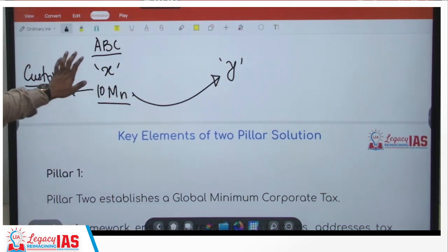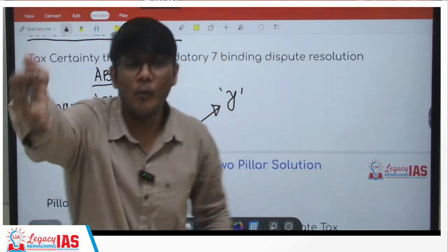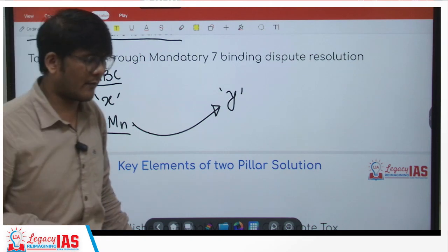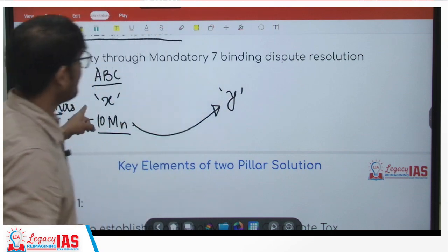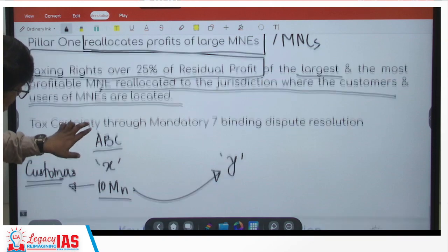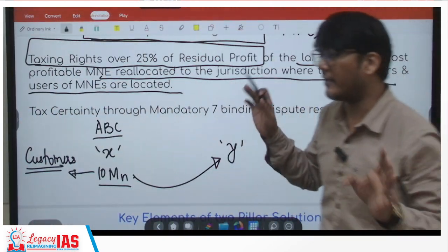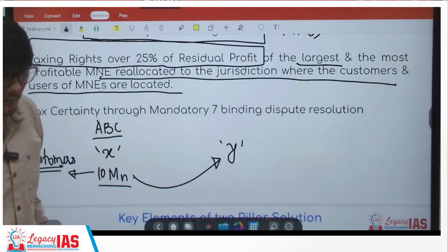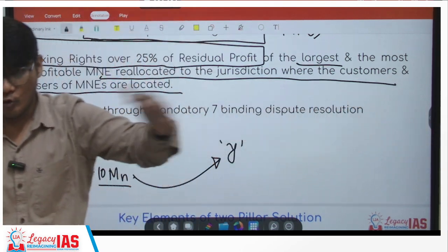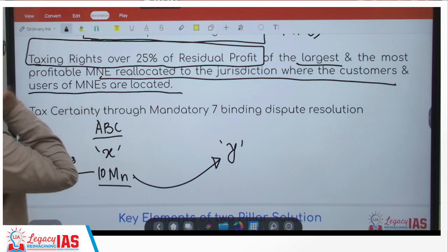So now as per this rule, it doesn't matter where you shift the profit. Who paid it? This country's customers paid it. So what is your customer base in which country? In this country. So boss, 25% tax would be charged on this no matter whether you transfer that or not, and all the countries have agreed to this particular thing. Okay? I cannot sell everything here and show the profit there and pay the taxes there. You have got profit because of the presence in this particular country, hence you pay the taxes here.